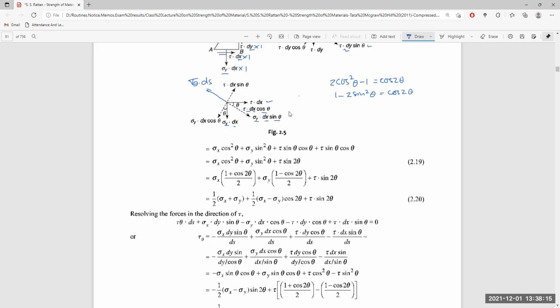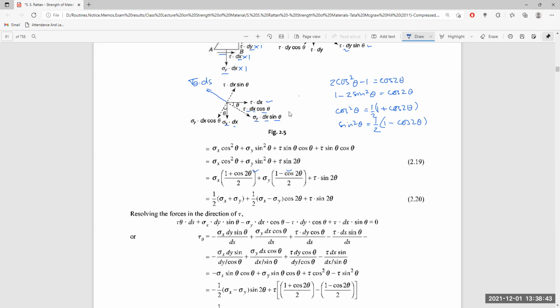So here we can replace cos square theta by 1 plus cos 2 theta multiplied by half, and sin square theta is equal to 1 minus cos 2 theta multiplied by half. We place these here, and tau sin theta cos theta remains as it is.